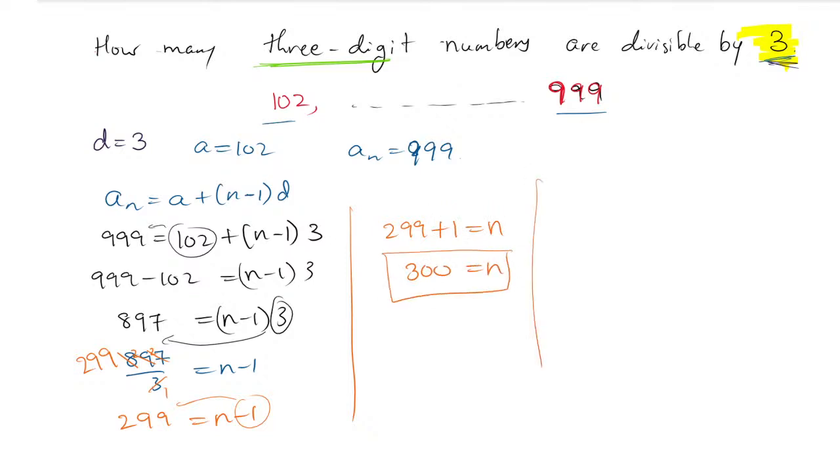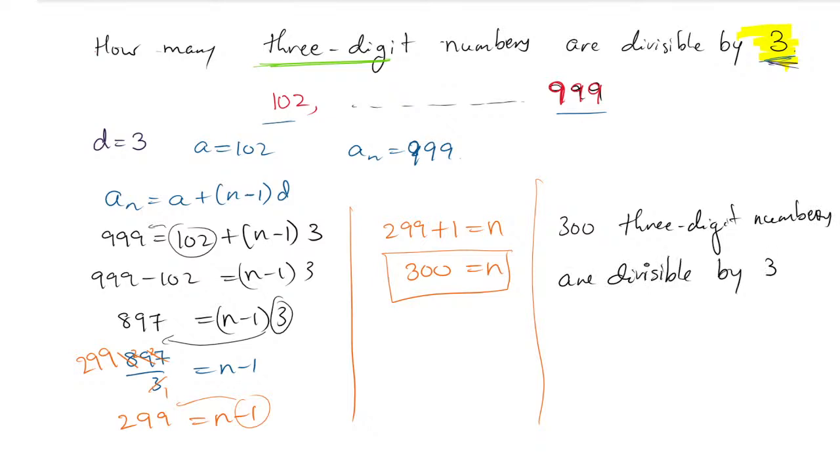And this is not your final answer. You have to write it in a sequence. That is nothing but the last sentence, you have to write a concluding statement. So 300 3-digit numbers are divisible by 3. So that is your final answer. So very good. Those who already got the answer, it is not difficult, I have told, but very important.